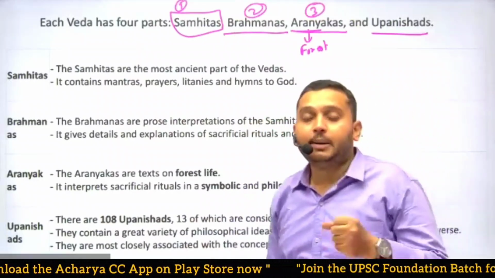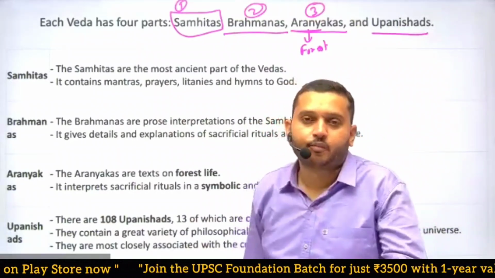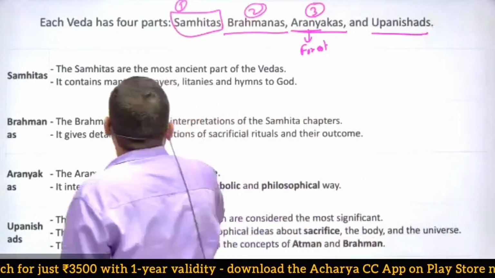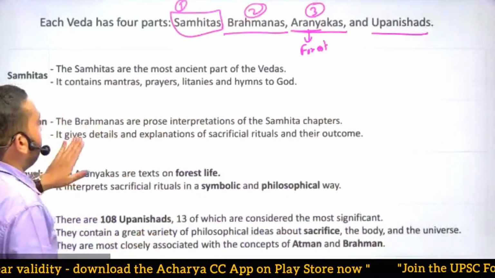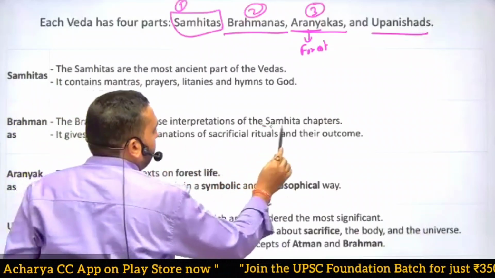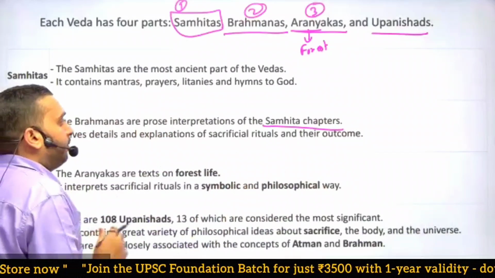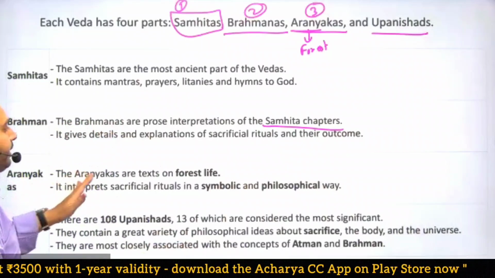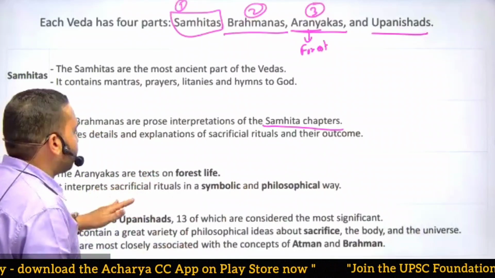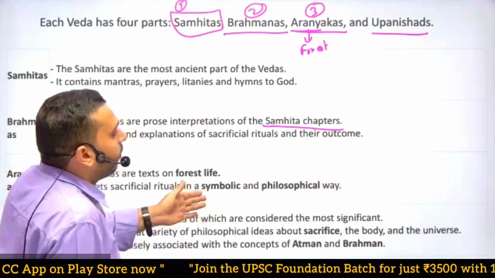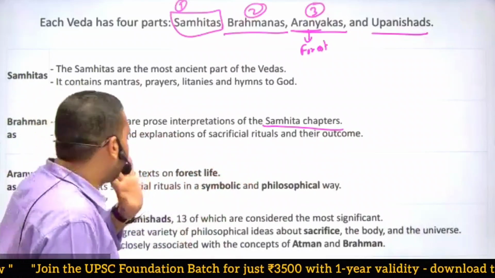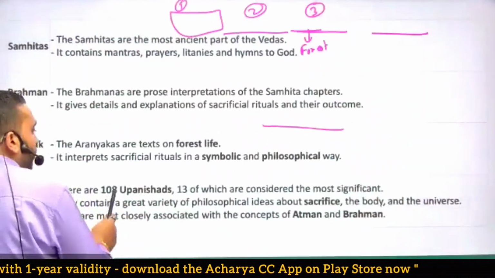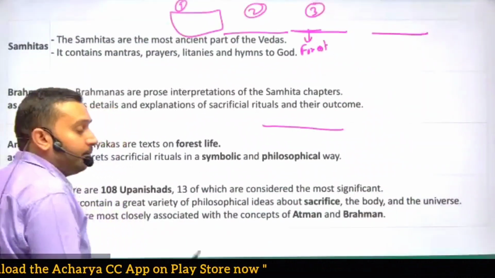Upanishads are the basis of Indian philosophy. I am just giving you some glimpses. Samhitas, Vedas, I already told you. Brahmanas are prose interpretations of Samhita or Veda chapters. They give detail and explanation of sacrificial rituals and their outcomes. Then Aranyakas are texts on forest life. They interpret sacrificial rituals in a symbolic and philosophical way, which is not very easy to understand. And at last, Upanishads. There are a total of 108 Upanishads, 13 of which are considered the most significant.